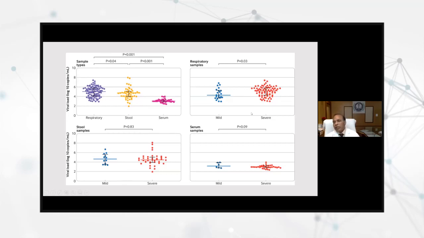Again, as I said in the previous slide, the severely diseased, those having multiple manifestations or complications, particularly pulmonary pneumonia, or those having thrombosis or something like that, or those on oxygen support, will obviously have a huge viral load, which is very, very important. And the others will have very low load, and sometimes it cannot be detected because the viral load is very low.